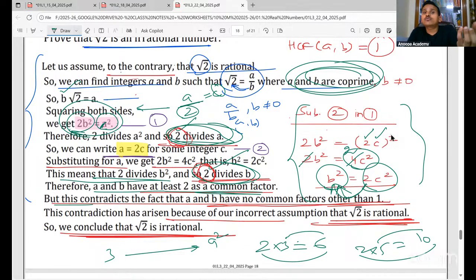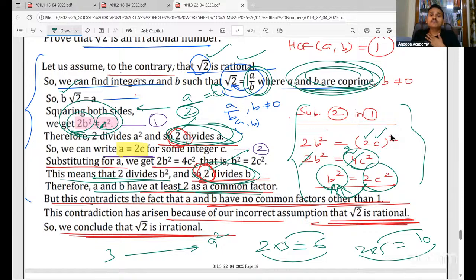We are assuming that root 2 is rational. We are assuming it is rational. Rational means A and B are co-prime, but here it is not coming co-prime. I mean, we cannot say composite, because composite we use only for single numbers. It is not co-prime. Co-prime is HCF will be 1. So I'll say it is not co-prime because it is having 2 also as a factor, right?